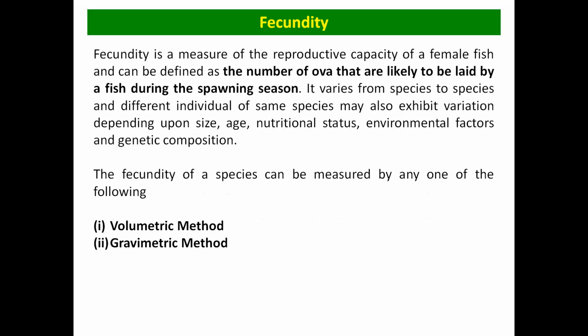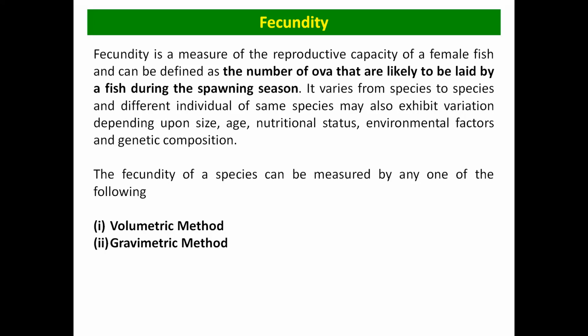Okay, now the fecundity. When we talk about fecundity, it is basically the measure of the reproductive capacity of a female fish, or it can be identified as the number of ova that are likely to be released by a fish during the spawning season. The fecundity of fish varies from species to species, and even from individual to individual of the same species. It depends on the species, size, age, nutritional status, environmental factors, as well as the genetic composition of the fish.